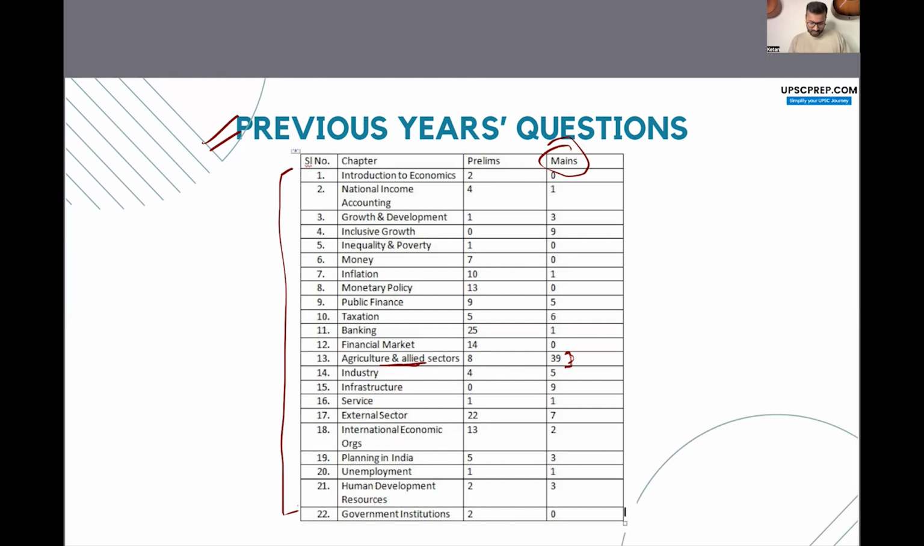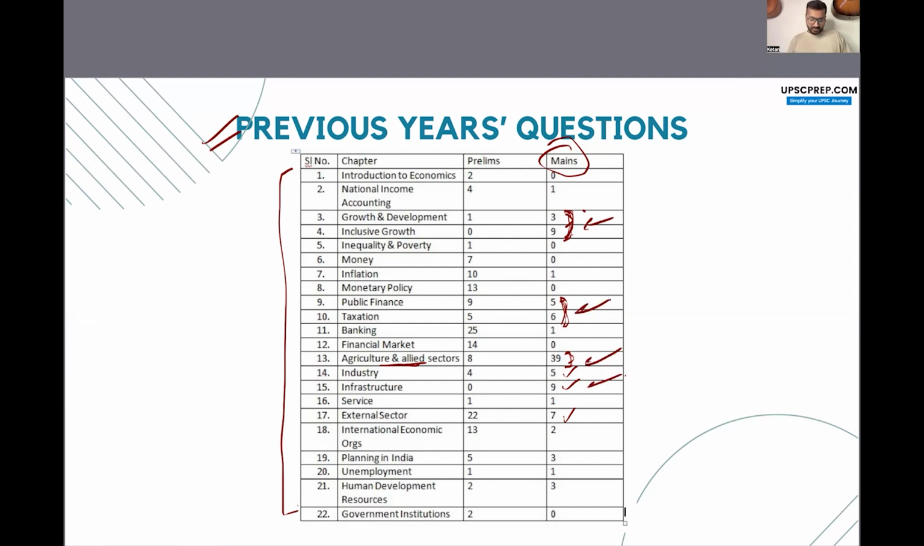Another big chunk is your industry, infrastructure, external sector, and then here, growth and development, inclusive growth, and public finance, which is essentially your budget, and taxation, which is also part of the budget only. Okay. So these are the major focus areas of UPSC in your mains examination.